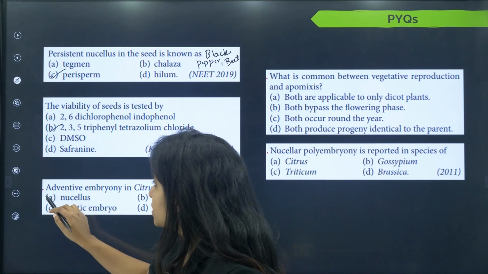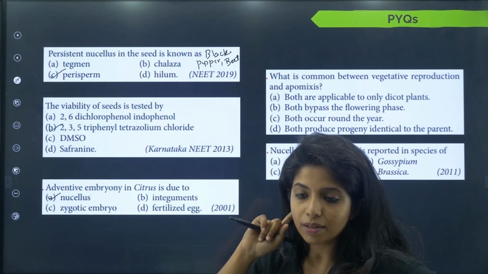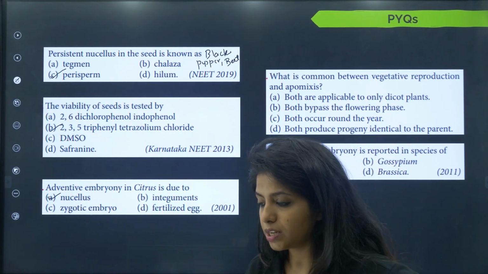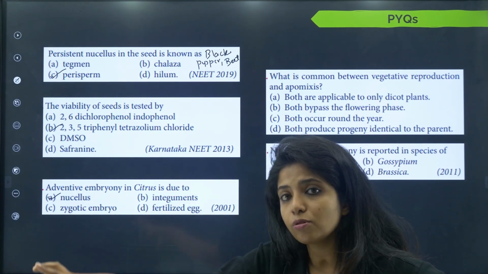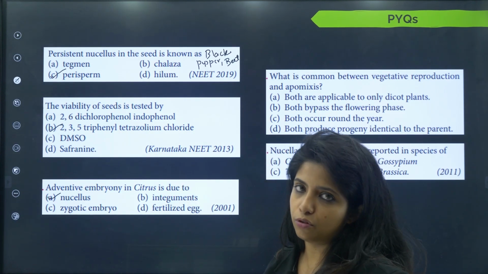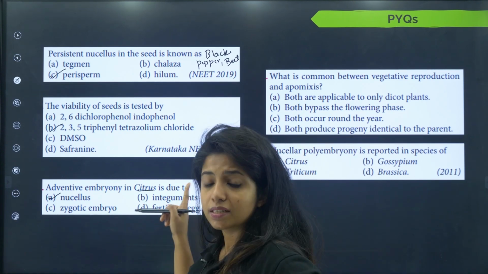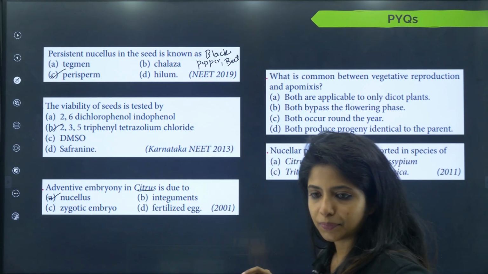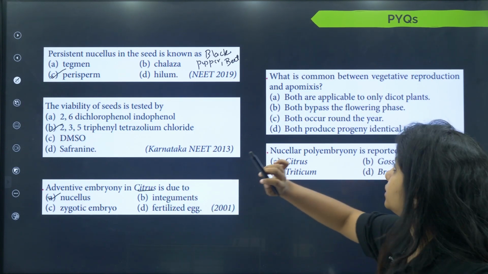The nucellus. Because the cells of the nucellus are going to enter the embryo sac, not the ovule, the nucellus is there in the ovule. So, the cells of the nucellus are going to enter the embryo sac, and there multiple embryos will form. Polyembryonic condition will be there. This is the citrus plant, okay. Citrus plants will be showing this thing. Now, next thing, if it was written mango, still you had to understand that it was nucellus.